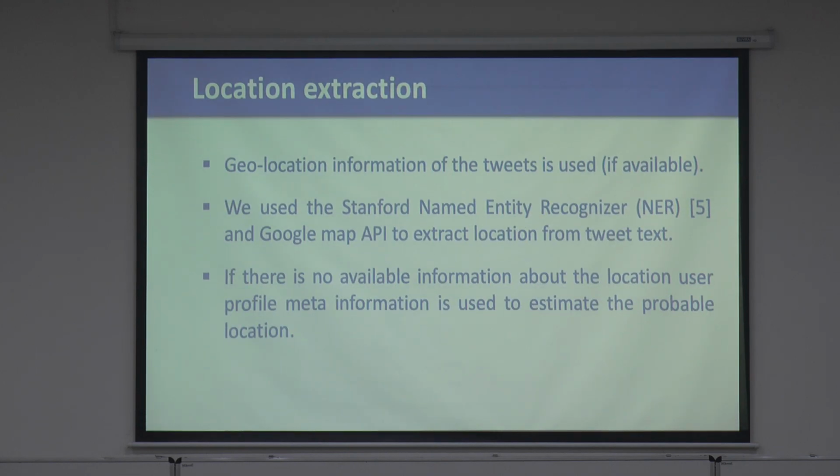Then, how do you extract the location? This is very important if you're trying to schedule a rescue operation. We need to know the approximate location. And not all the tweets will give you location information. So we try to geolocate them if available. We use Stanford Named Entity Recognizer and Google Map API, as much as we have done with all those tweets, to see if we can get some location information. If there is none available, what do we do? We go to the user's profile and try to extract some information from the user profile. Okay?